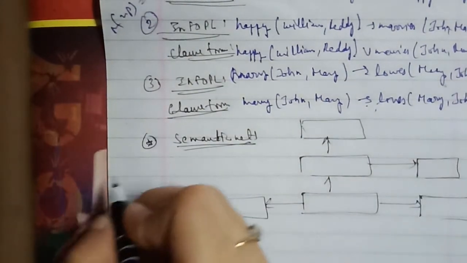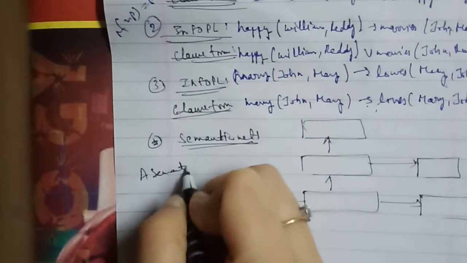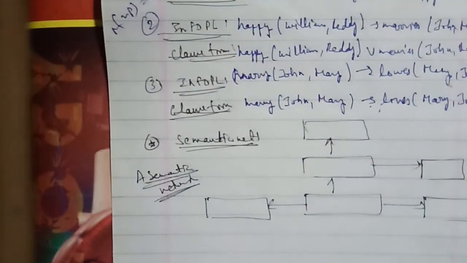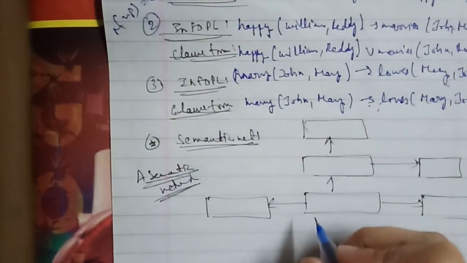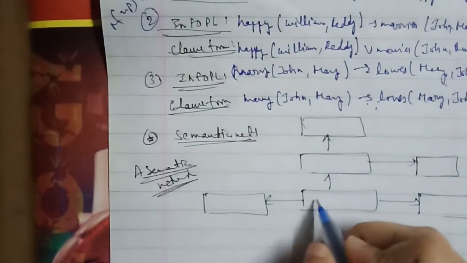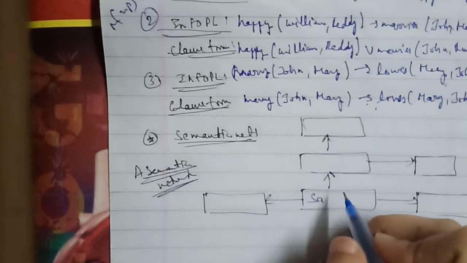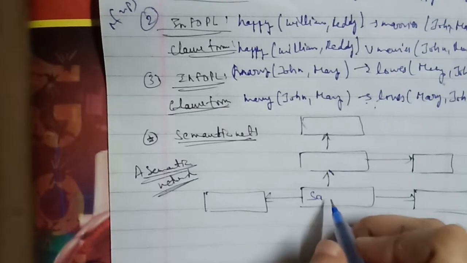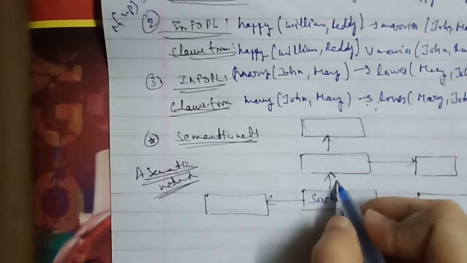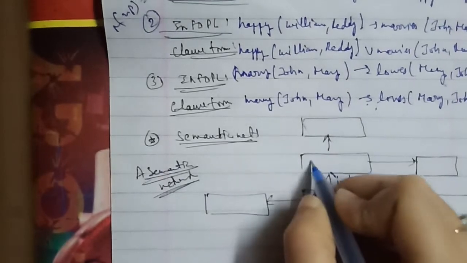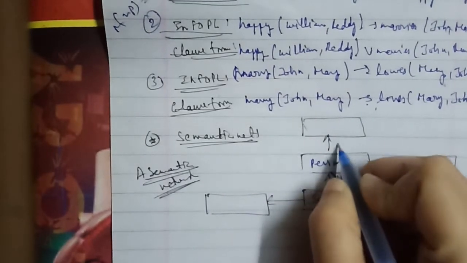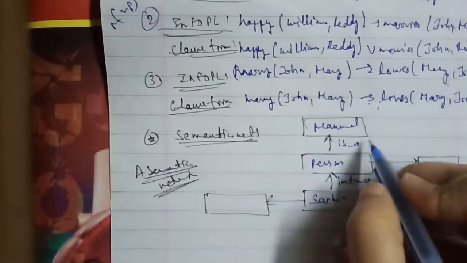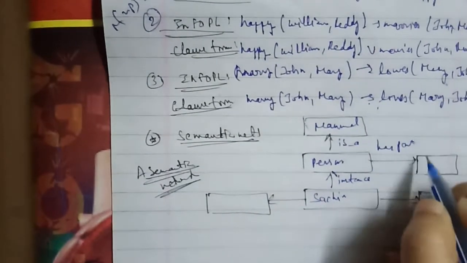Here we have Sachin, and that is an instance of person, that is a mammal and has part, that is head.